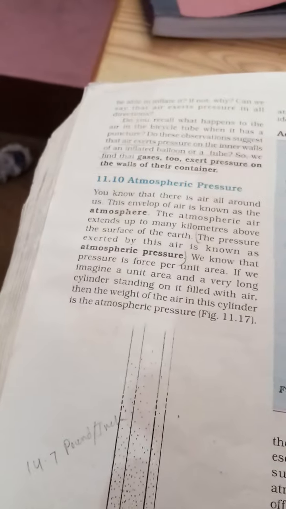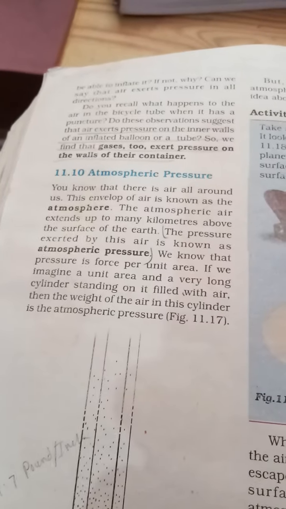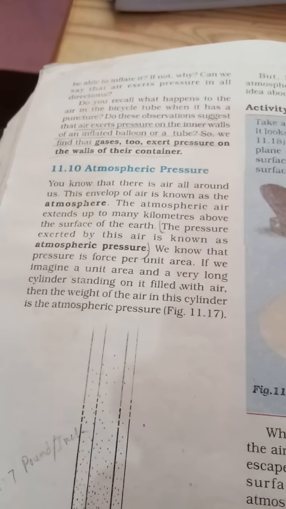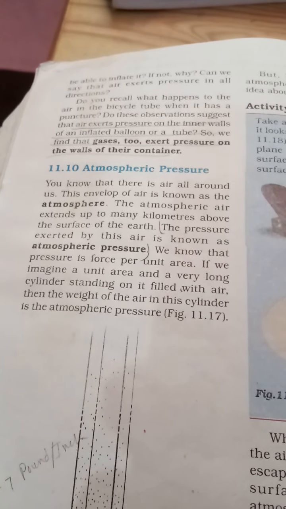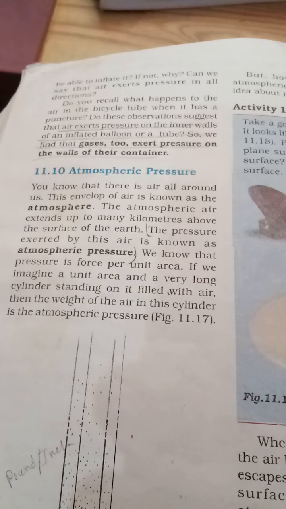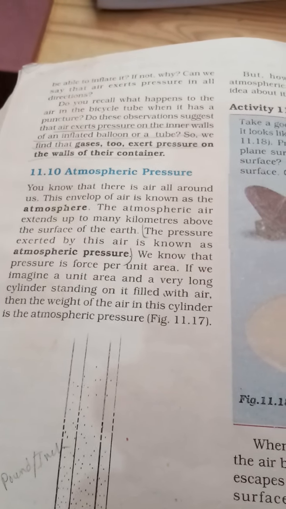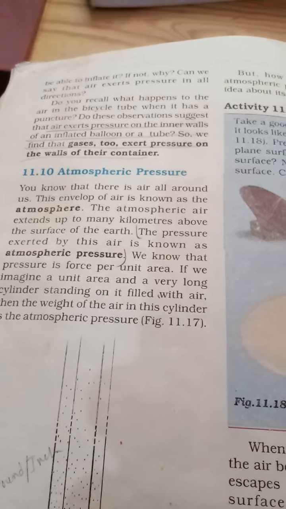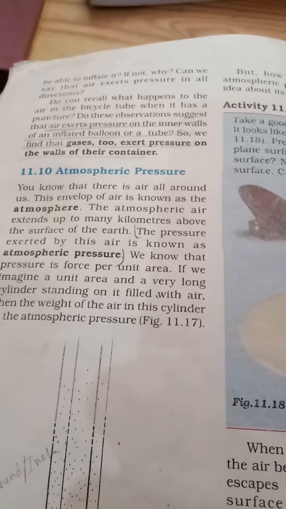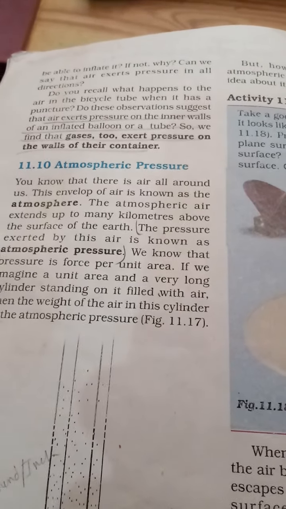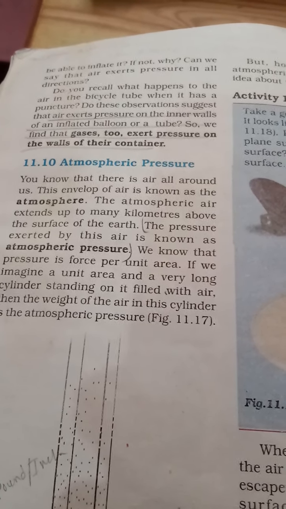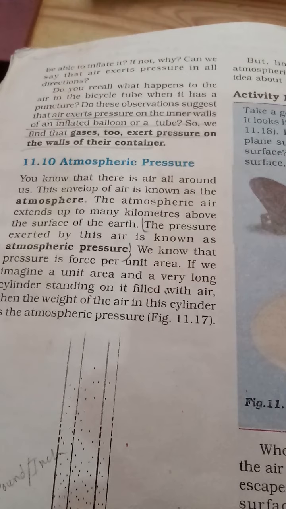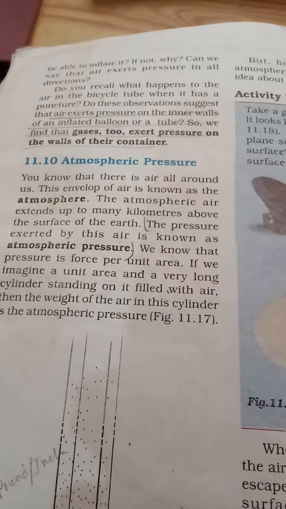Moving to the next topic, atmospheric pressure. We all know that the earth's surface is surrounded by the atmosphere, which extends many kilometers around the earth. Without this atmosphere, life would not be possible on earth, because it brings about beneficial actions like gases, oxygen, carbon dioxide, and the greenhouse effect. Due to this envelope of air around us, a pressure is exerted which is known as atmospheric pressure.